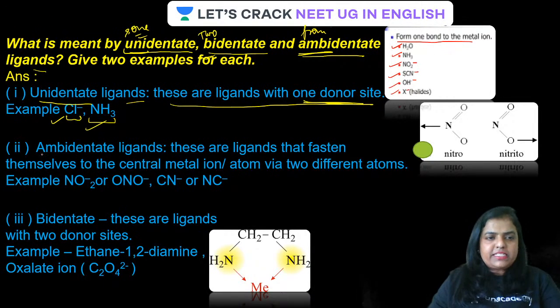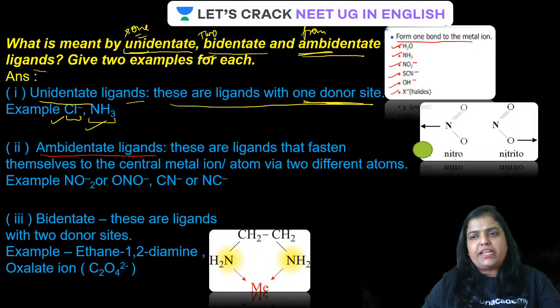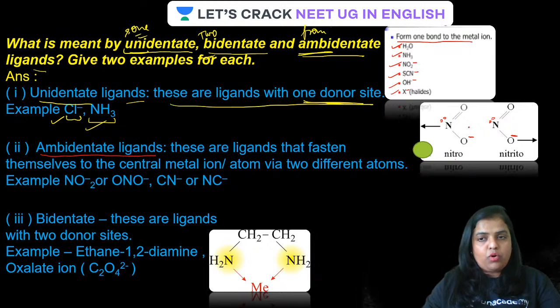Done? Now let's have a look at ambidentate ligand. Ambidentate ligands are there, guys. For example, nitro and nitrito. You can see nitrogen has got a lone pair over it. So both of these are ambidentate. NO2 minus is basically ambidentate. How come? If you call it nitro, the donor site is the lone pair present on nitrogen, so it is going to attach to the central metal atom by its nitrogen atom.